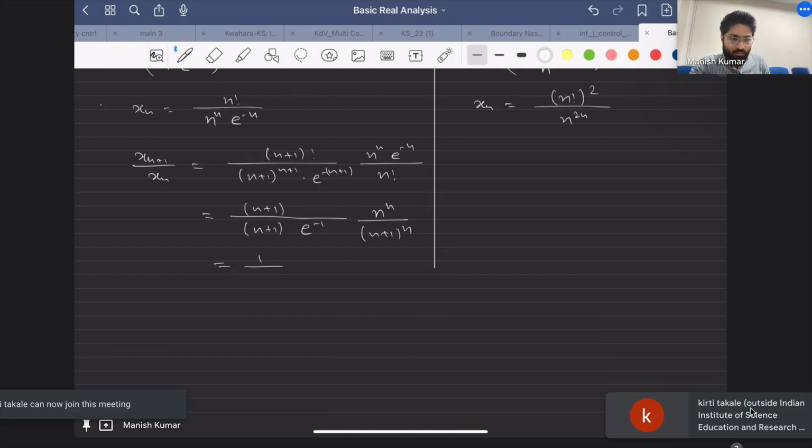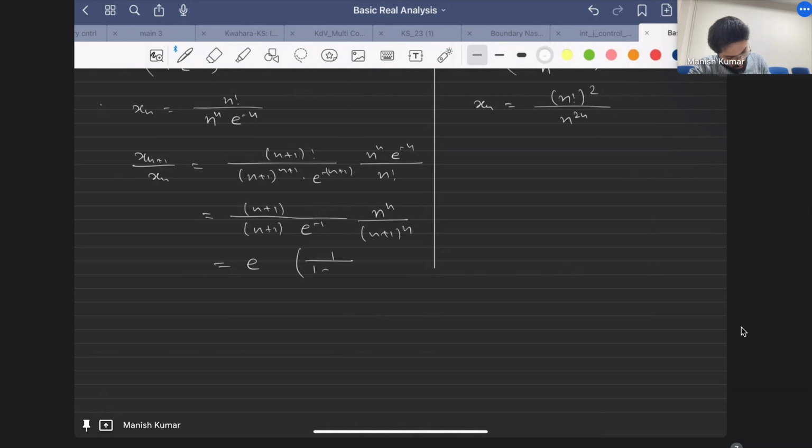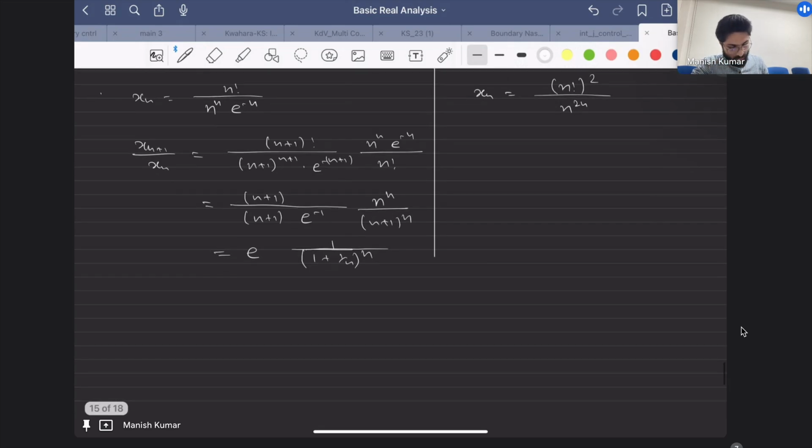Okay, so this will be e, and this is 1 upon. Aren't you getting e? How are you getting e? So this I can write it as, it should be 1, no? Can you check?